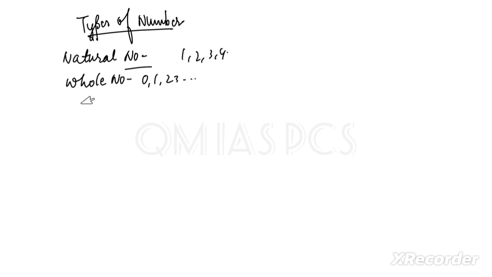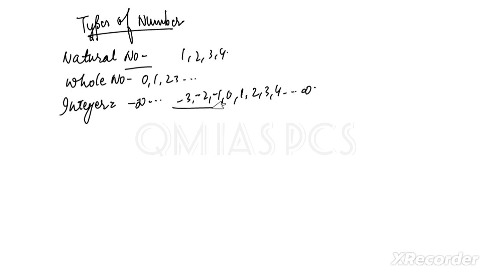Then integers. What is an integer? Integers go from negative infinity, like -3, -2, -1, 0, and then positive integers to infinity. These are negative integers, these are positive integers. 0 is neither negative nor positive.